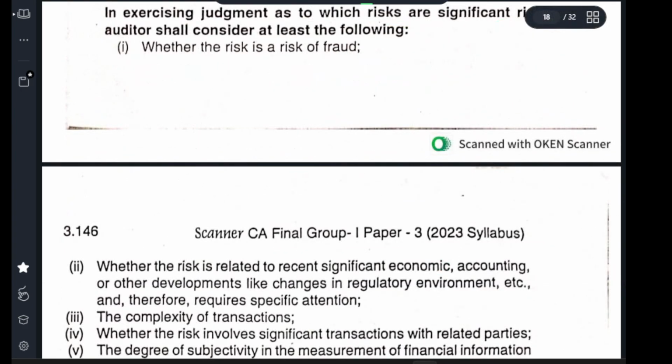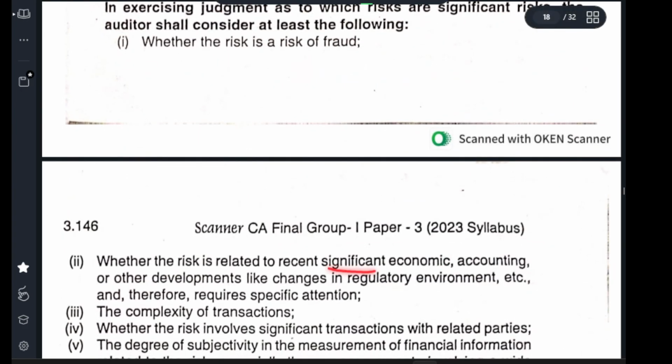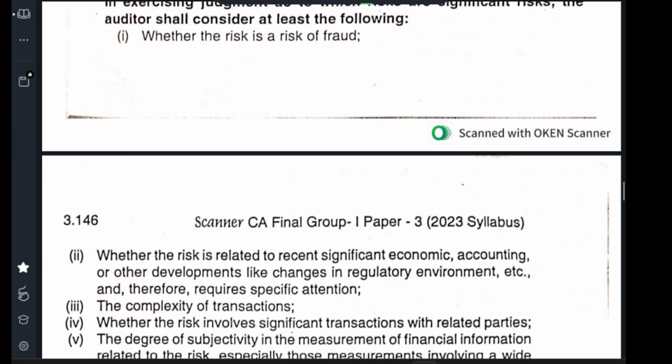Second point: whether the risk is related to recent significant economic, accounting, or other developments, like changes in the regulatory environment, and therefore requires specific attention. The risk may be arising from fraud, or because there is a change in accounting standards, say from Indian GAAP to Ind AS. Or there is an indirect tax change, with service tax being changed to GST. Such kinds of changes are there.